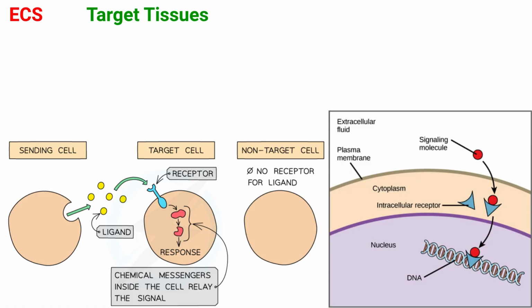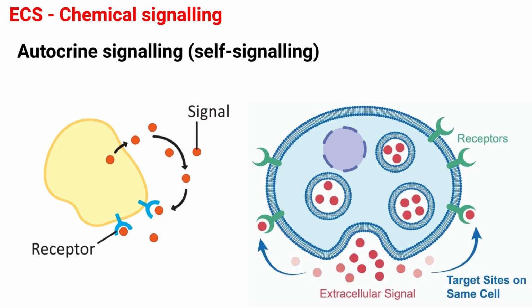There are several types of chemical signaling, a key difference between them being the distance that the signaling molecule travels to reach its target. The first one is autocrine signaling, or self-signaling. It occurs when a cell secretes a signaling molecule that may bind to receptors on the same cell. An example of this is the production of prostaglandin by the smooth muscles of the uterus, which causes the smooth muscle of the uterus to contract during birth.